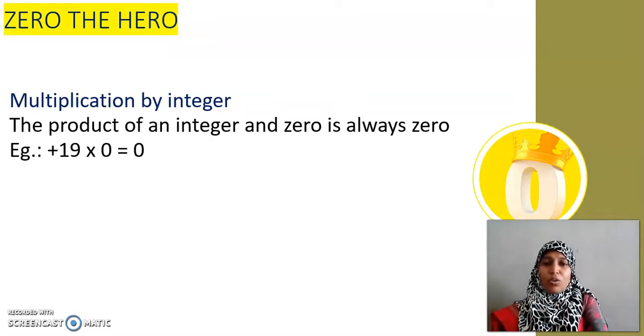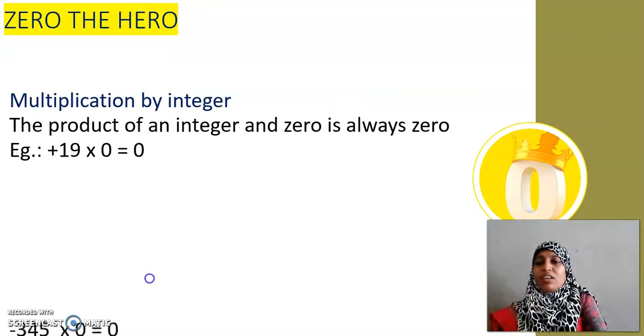Without the 0, we cannot proceed ahead in any number system. In Roman numerals, do I have any symbol for the number 0? No. That's why the Roman number system has attained a great failure. They couldn't grow in the number system. Okay, my dear children, 0 is such a hero. We cannot miss it.